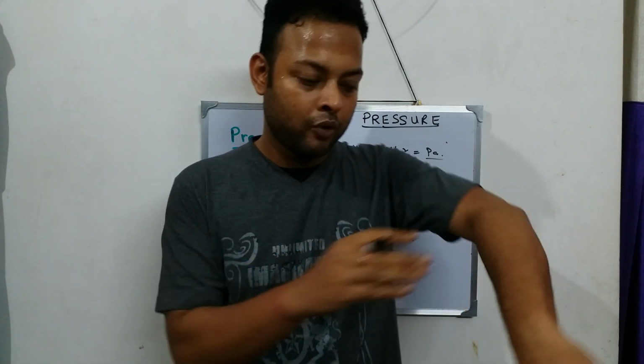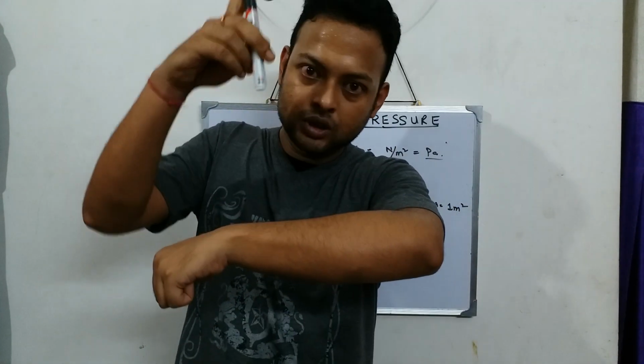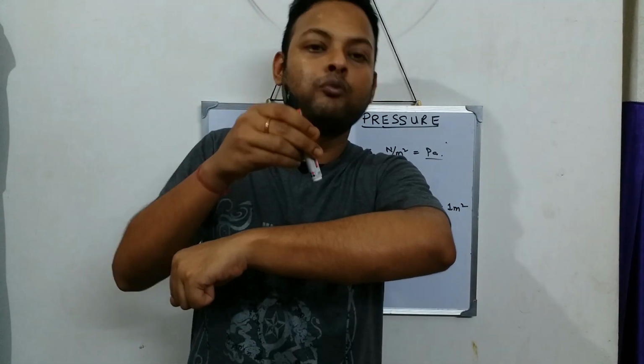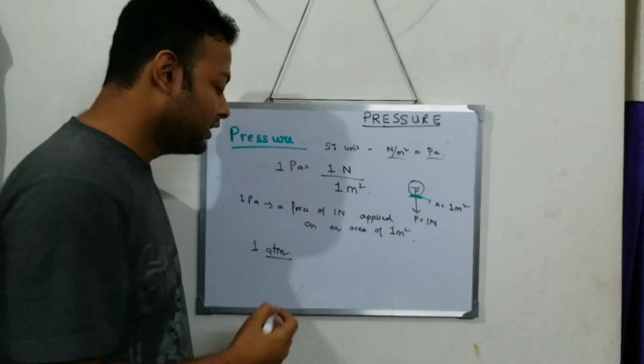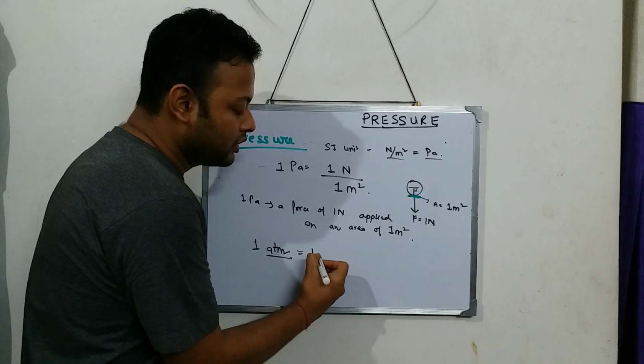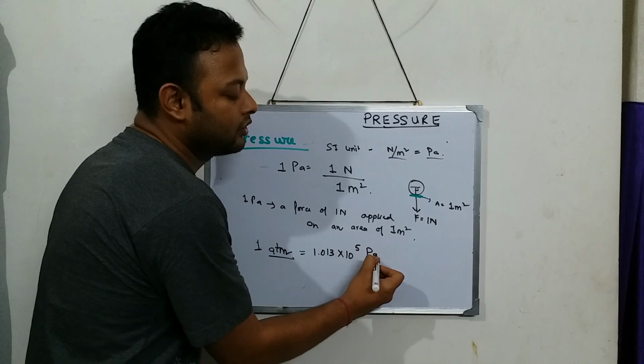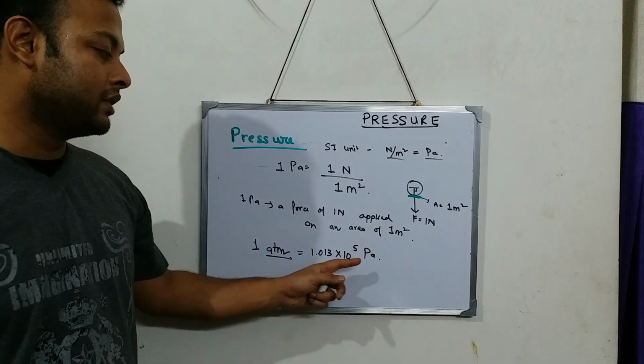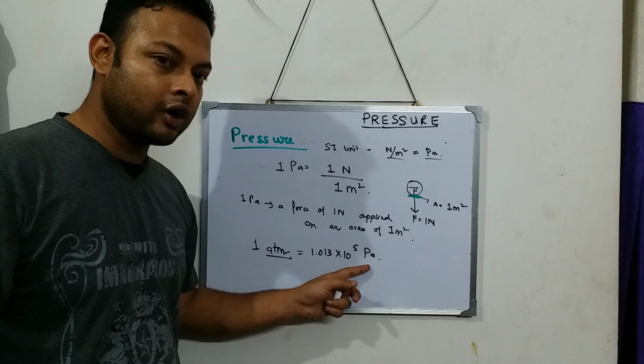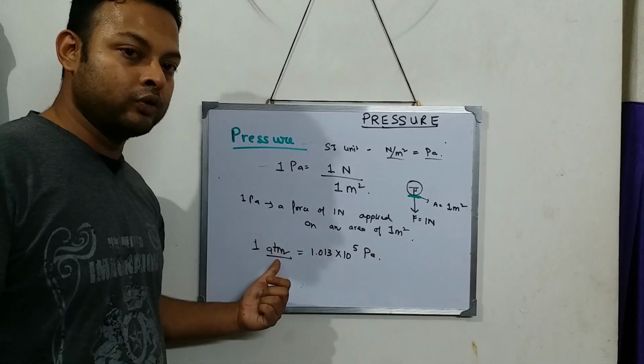This 1 atmosphere is near about equal to 1.013 into 10 to the power of 5 pascals.